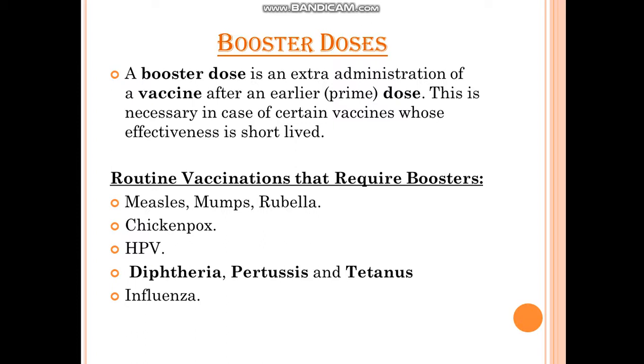Just check and understand your health record yourself: what has been administered, how many vaccines have been given, whether any vaccine is left over, whether any vaccine you need to take now, and what kind of vaccines you can be given at this age group, including any new vaccine which has come for your age group. Find out all these things yourself so that you develop an interest in them and protect yourself from many diseases in future.